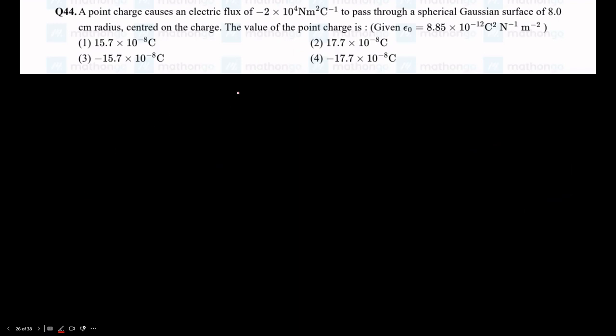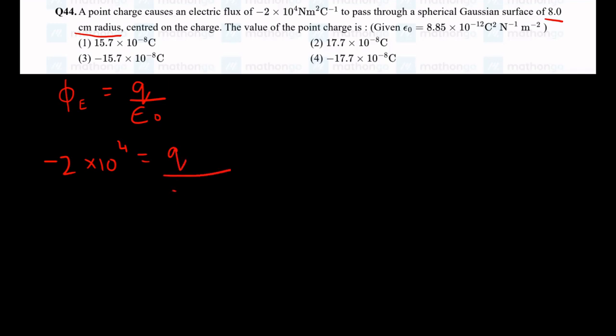Okay. Point charge causes an electric flux of minus 2 into 10 power 4 Newton meters per coulomb on a Gaussian surface of 8 centimeter radius. And then they are asking us the value for the point charge. We know that electric flux through a closed surface, Gaussian surface, is given by charge enclosed by the surface divided by epsilon naught. We honestly don't need the 8 centimeter radius, but okay. So they have given the flux as minus 2 into 10 power 4 and is equal to q by epsilon naught as 8.85 into 10 power minus 12.